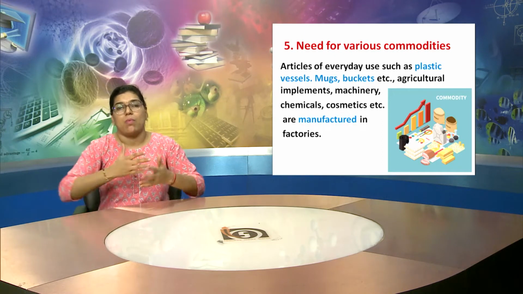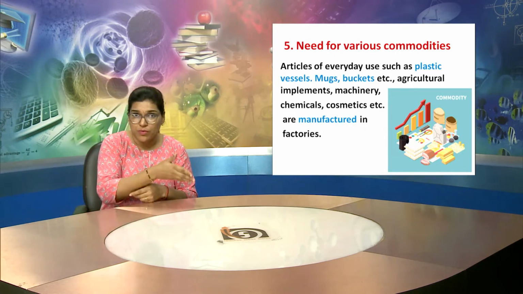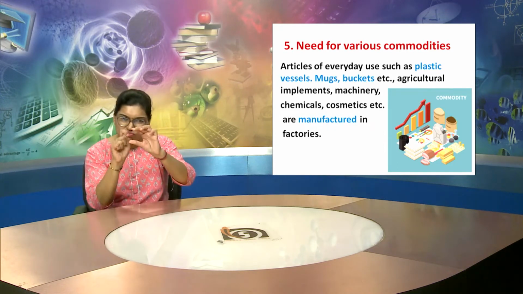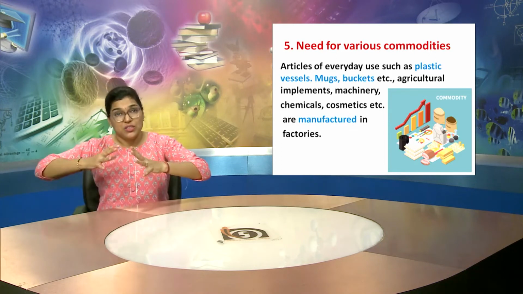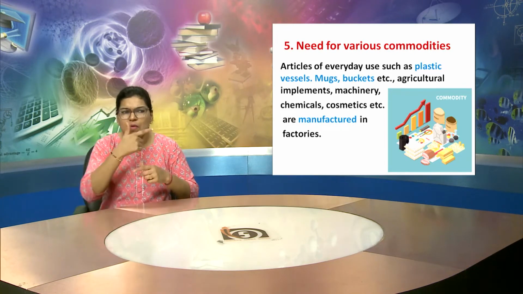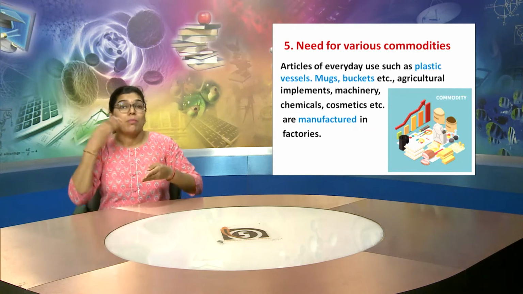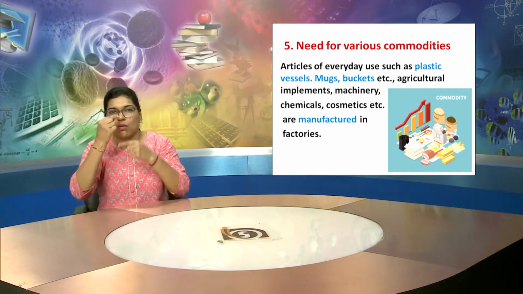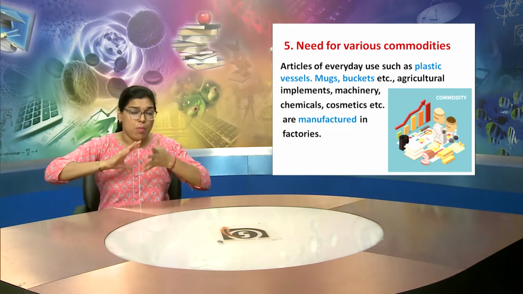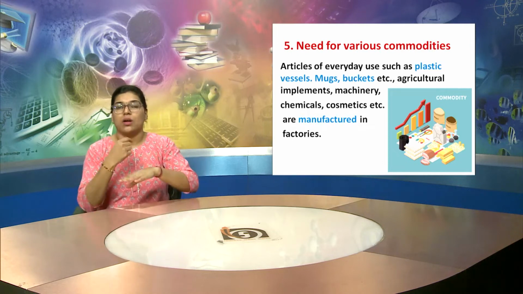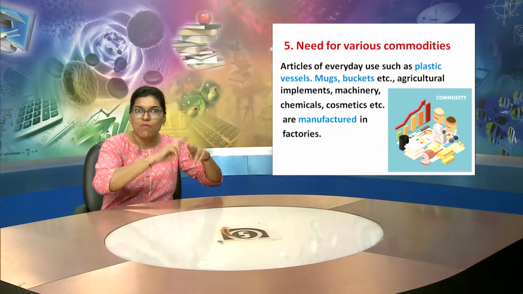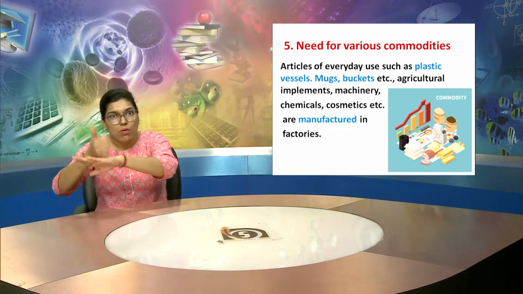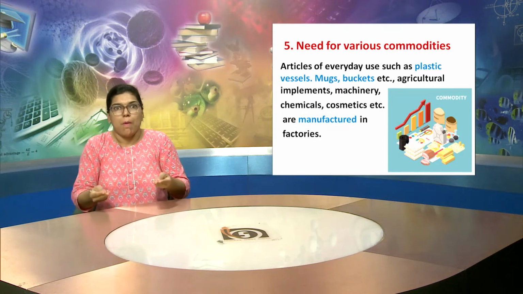All these things are getting manufactured in factories. So all these things are the basic needs which are needed in our daily life. The cosmetic items and chemicals, there are different kinds, different categories of things which are required for use in daily life.